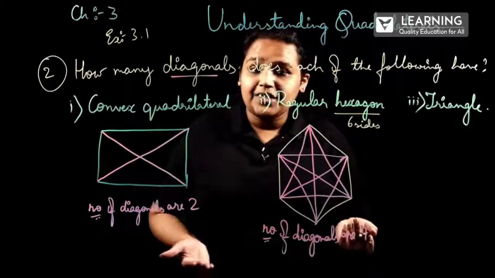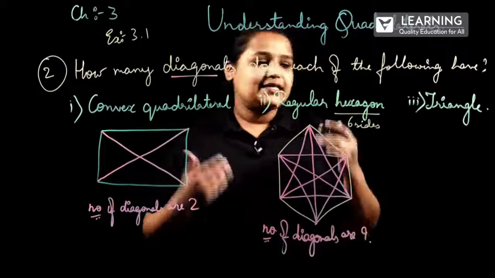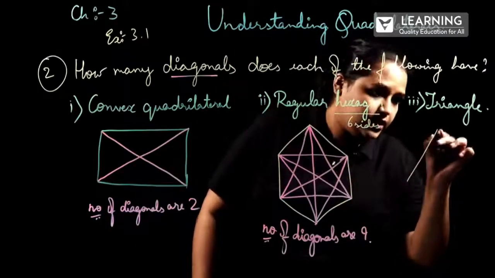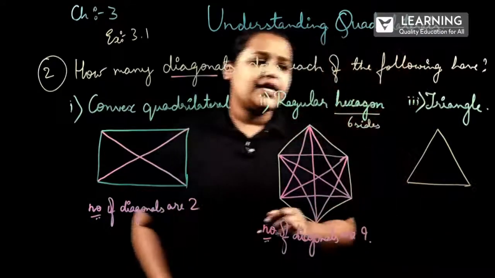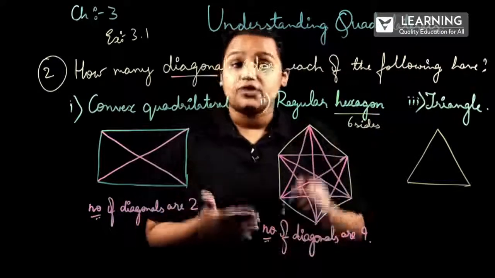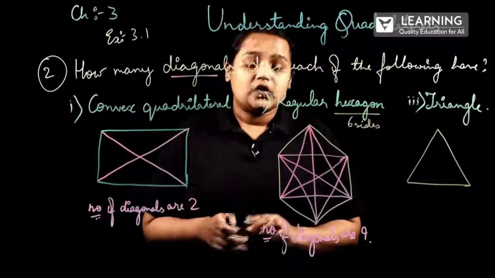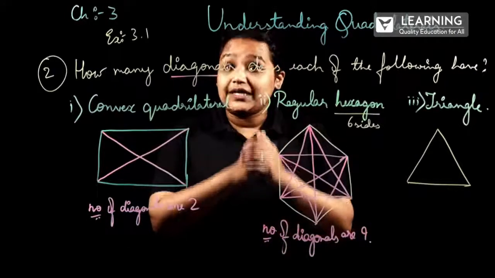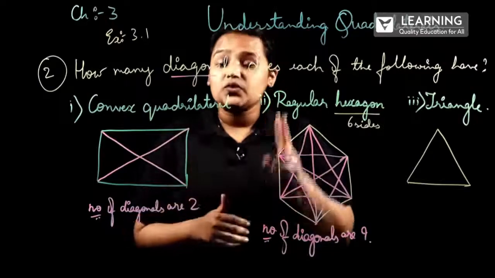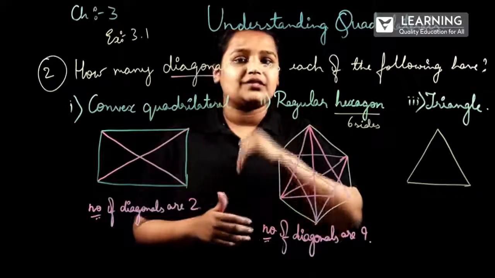Next figure is triangle. Triangle means how many sides it will have? 3 sides: 1, 2, 3. So in this, where can we draw a diagonal? What is a diagonal? A diagonal is a line segment connected between two non-consecutive vertices of a polygon.